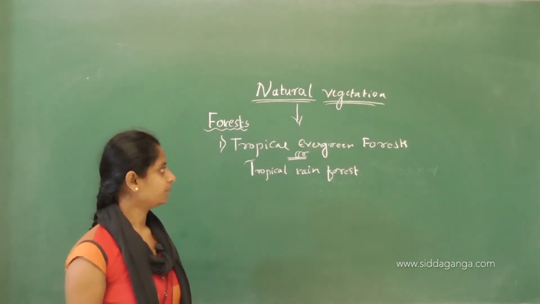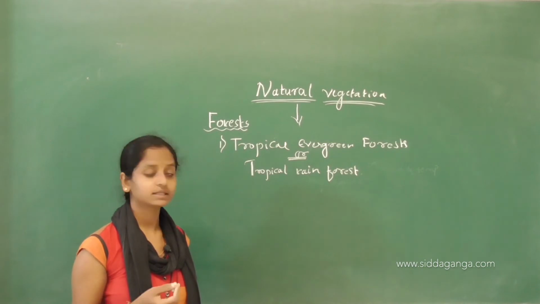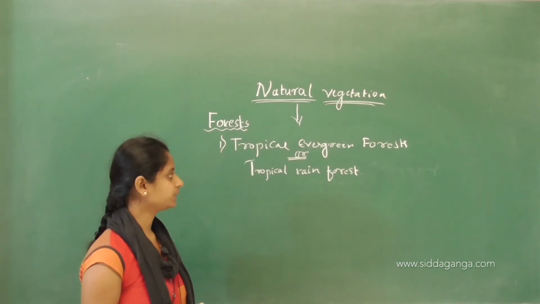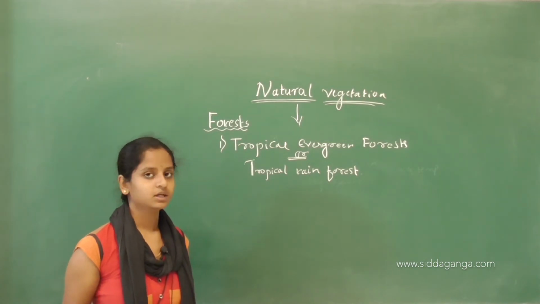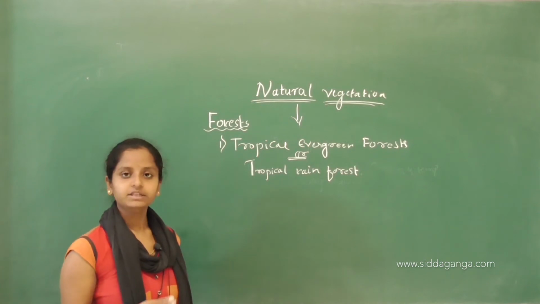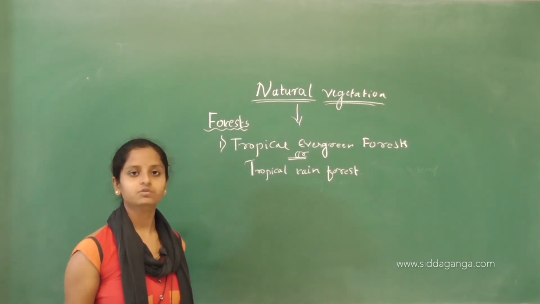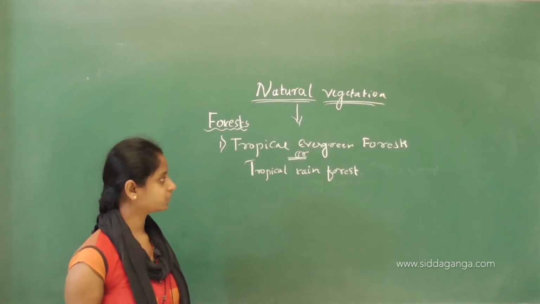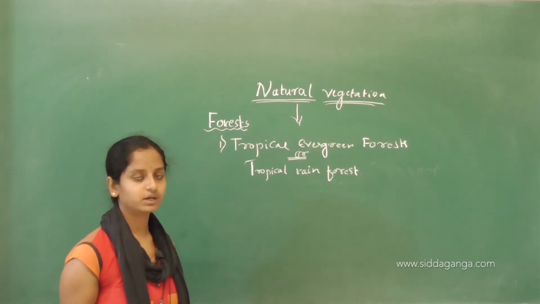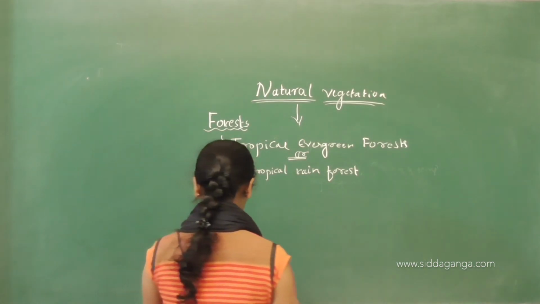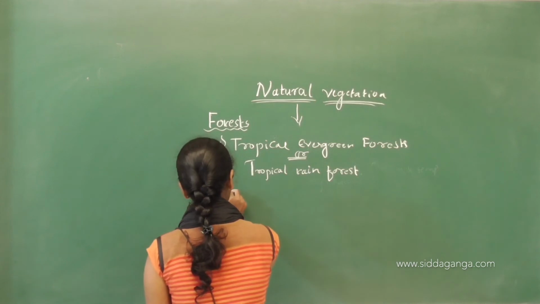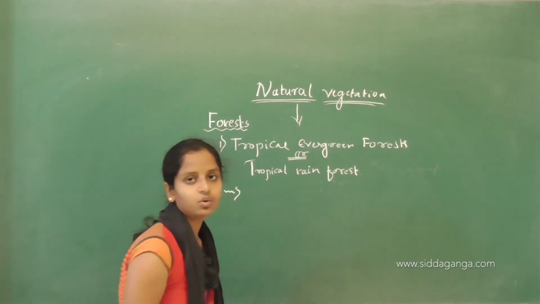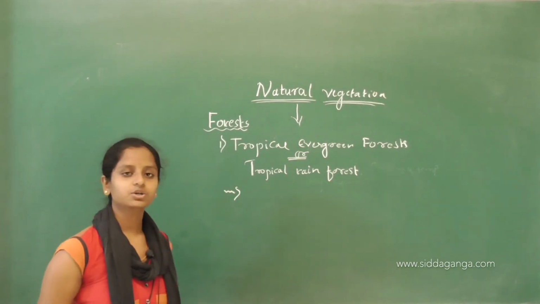These tropical evergreen forests are also called tropical rainforests. In the forest, there are different kinds of forest. The first one is the tropical evergreen forest, which is also called tropical rainforest.